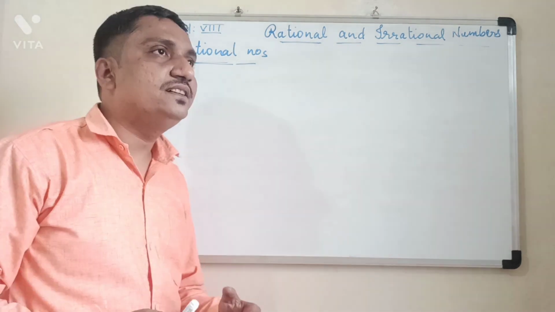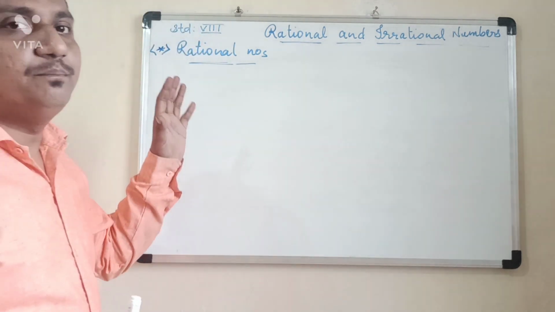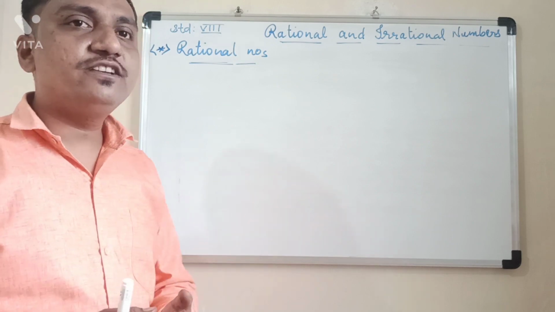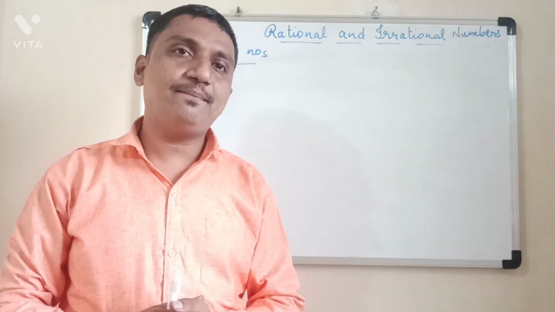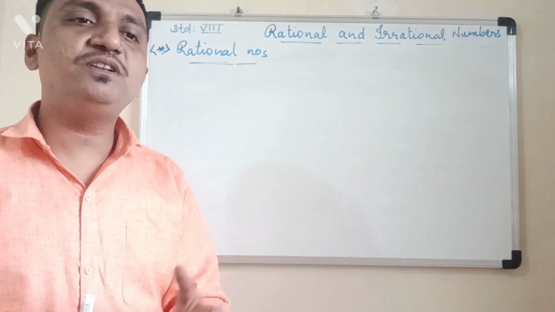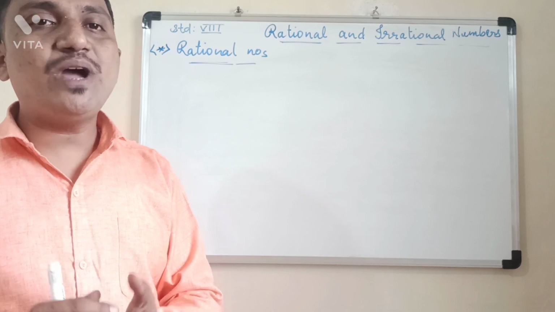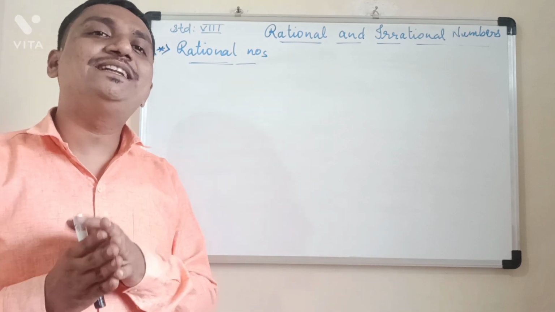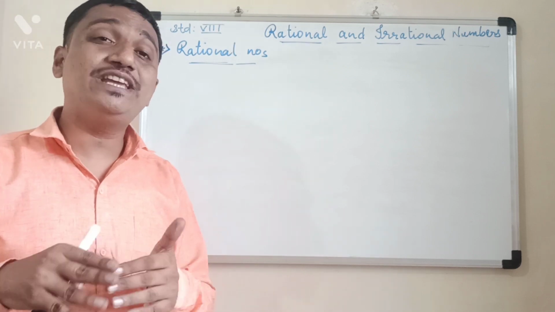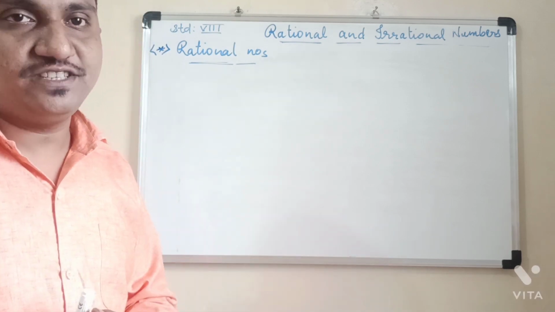Now we begin with the first part of this chapter, that is rational numbers. My dear children, in 7th standard you had a chapter, operations on rational numbers, and in this chapter you have studied what is meant by rational numbers, and how to add, subtract, multiply, and divide, that is, how to carry on the operations on these rational numbers.